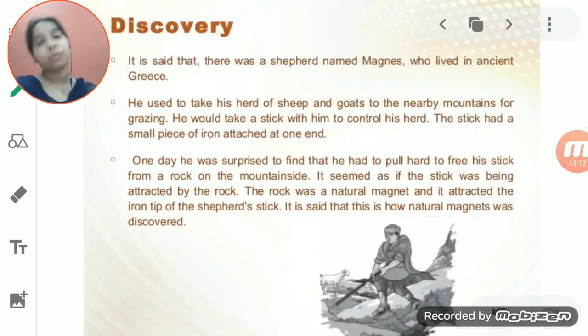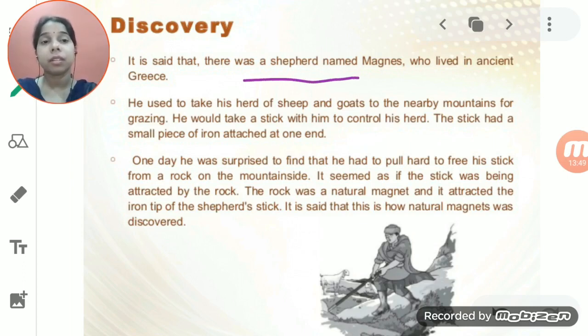Now if we talk about the discovery, how the magnet came, how we came to know about a magnet, how we understood that yes, this is an object which has the property to attract things towards itself. We know that a lot of metals are there that we obtain from the ground, from the crust of the earth. But how did this magnet come? How did we come to know that there is an object in the earth which has the property to attract things towards itself?